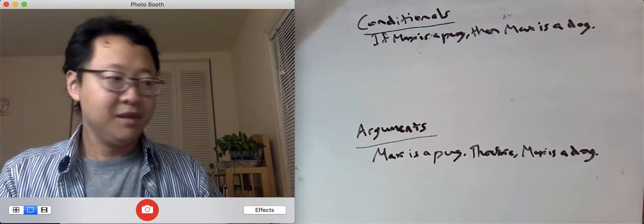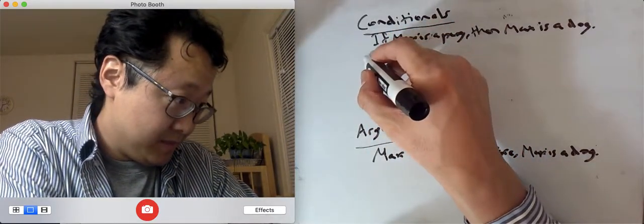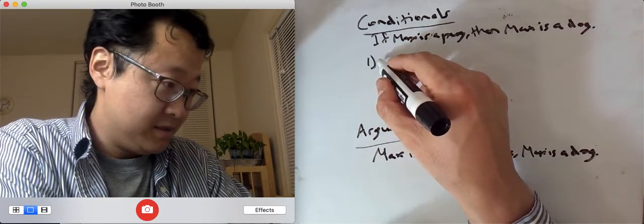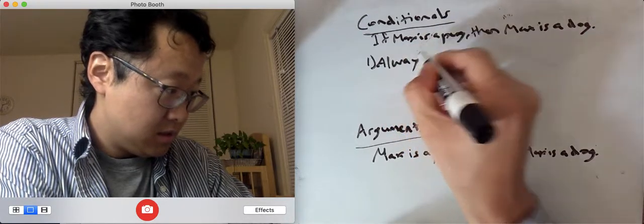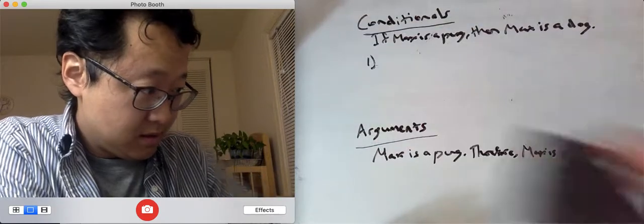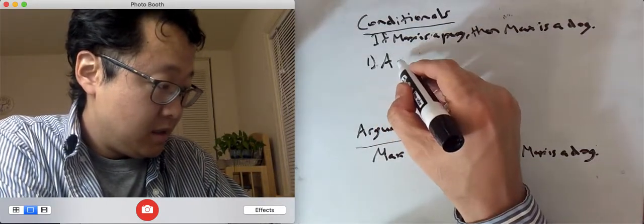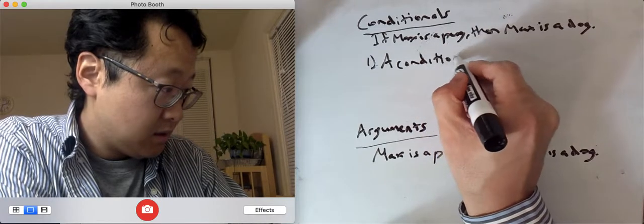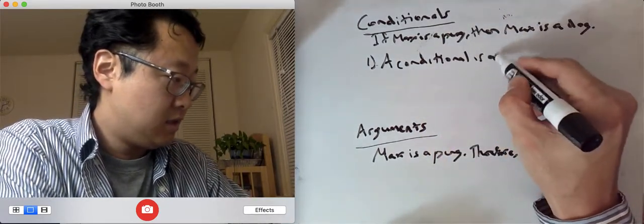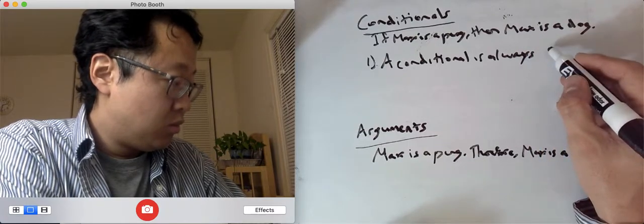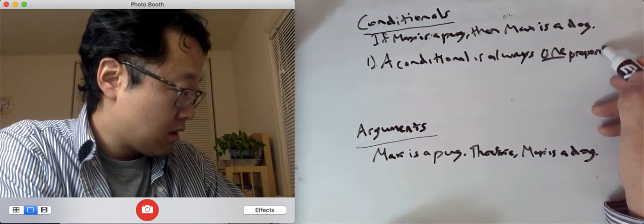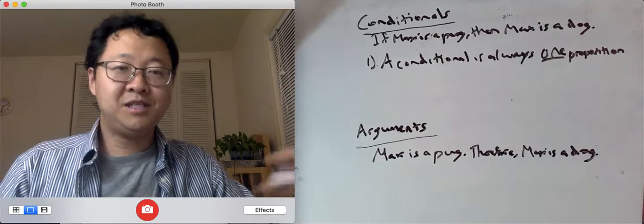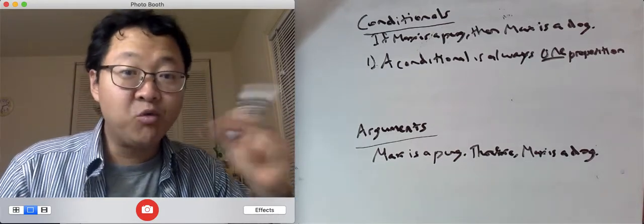Okay? The first one is, a conditional is always one proposition. When we say conditional, if Max is a pug, then Max is a dog, we're making one claim.